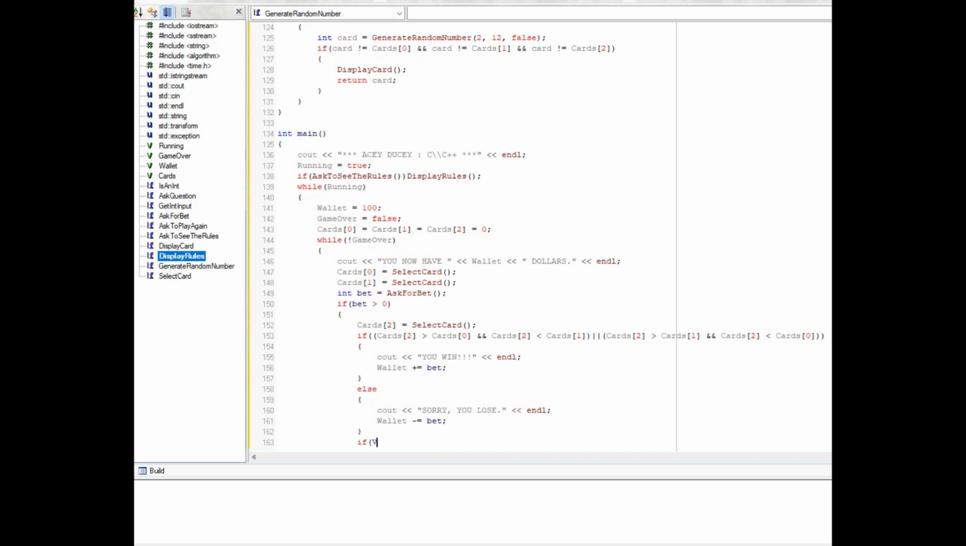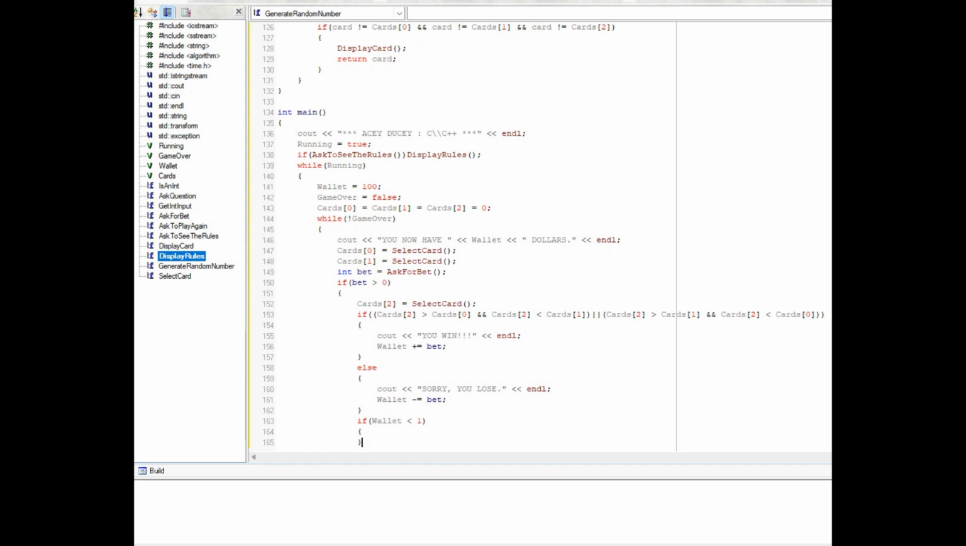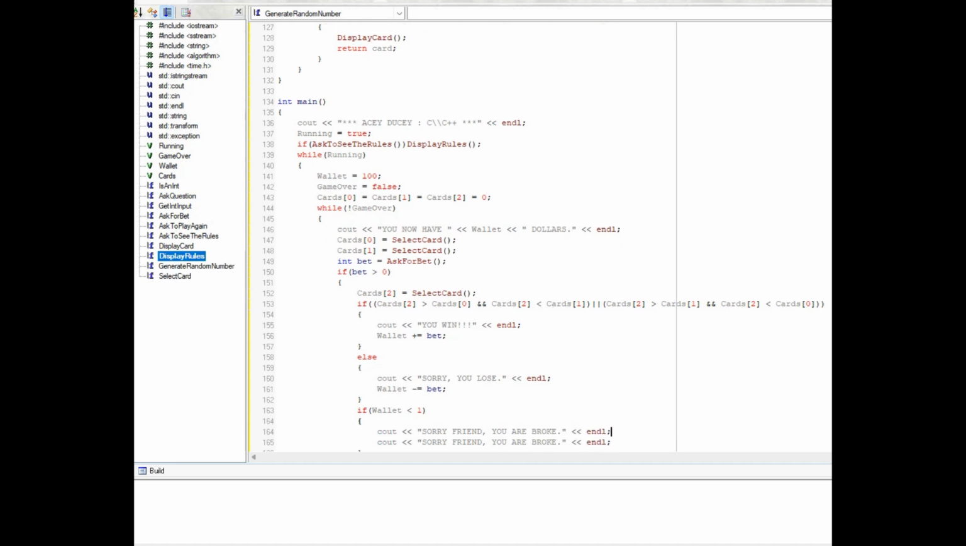If wallet less than $1, right? Yeah, right. Scroll down so I can see it all. Less than $1, then you're going to say, count, sorry friend, you are broke. And then game over. Game over, man. Game over is true.